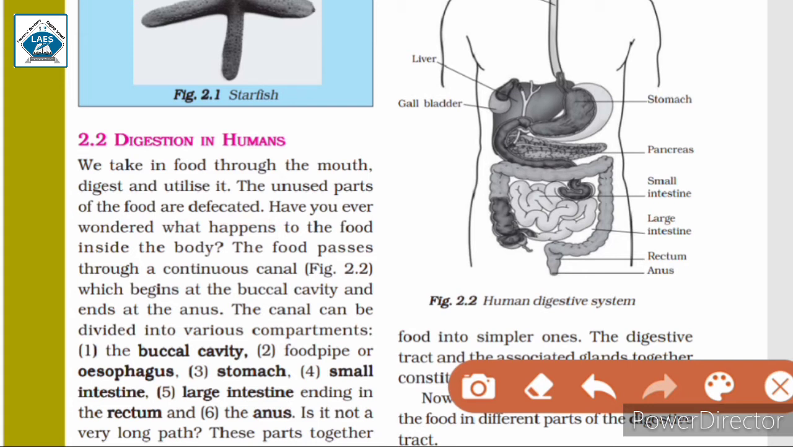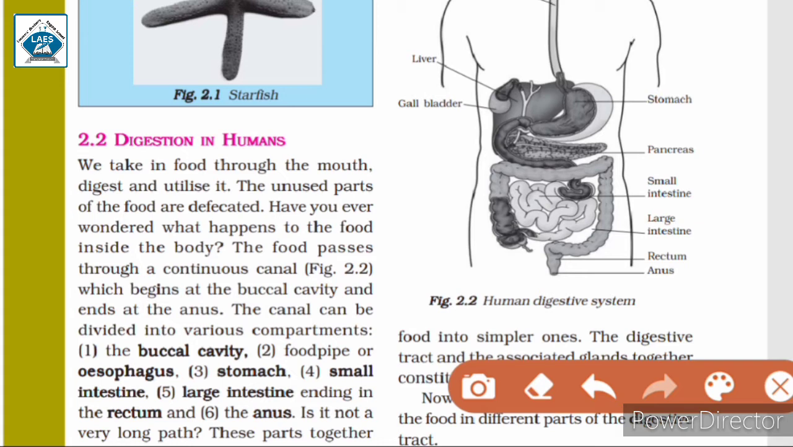Have you ever wondered what happens to the food inside the body? Let us now find out what happens to the food inside our body. The food passes through a continuous canal which begins at the buccal cavity and ends at the anus. The food we eat enters our mouth and then it passes through a continuous canal, and the canal begins at the buccal cavity. And where does it end? It ends at the anus.